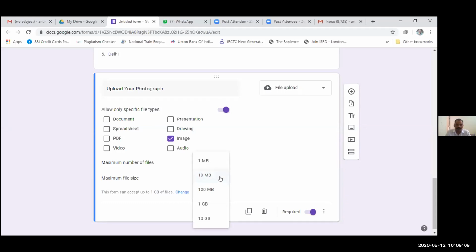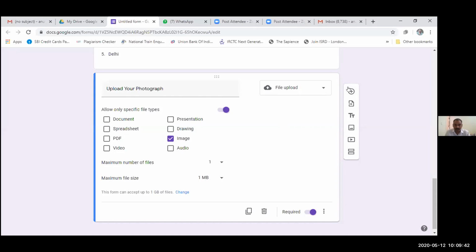Here the photograph size, I think, should be 1 MB, because all the data gathered will be stored in your Google Drive, and as we know Google Drive has limited space that is provided free of charge. We have about 15 GB in the Google Drive. So the maximum file size is 1 MB. So this is the question.